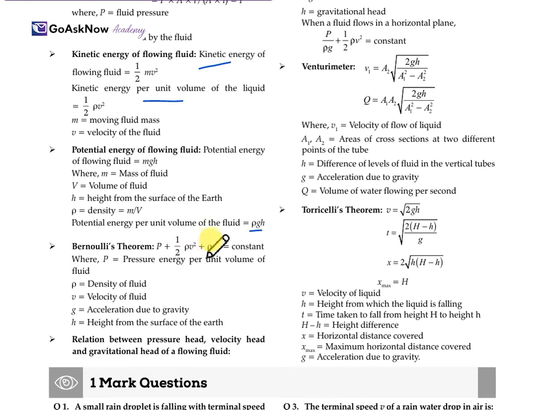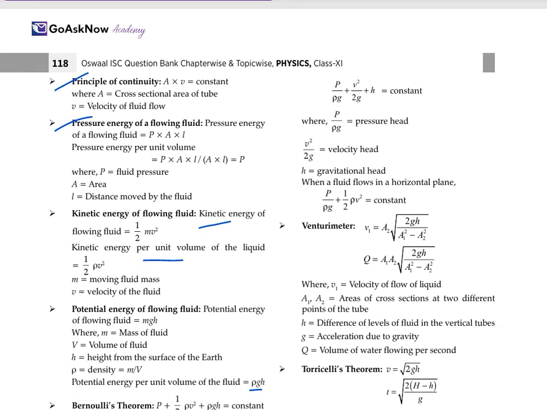Moving to the next, Bernoulli's theorem: P plus half rho v square plus rho g h equals constant. Total energy will remain constant. The denotation explanation is there. Now the relation between the pressure head, velocity head and gravitational head of the flowing liquid: P upon rho g plus V square upon 2g plus h equals constant.